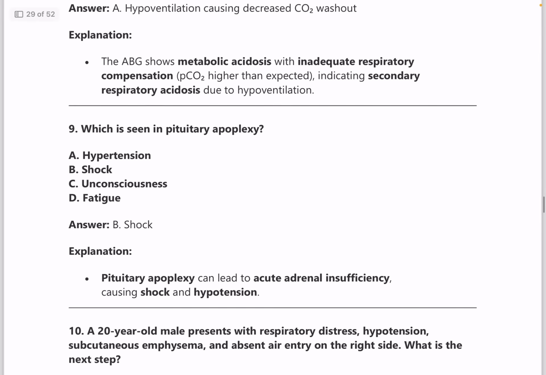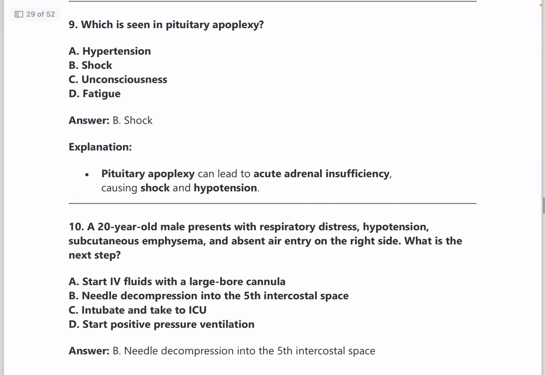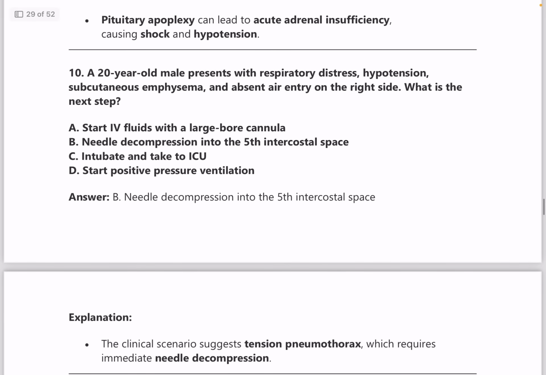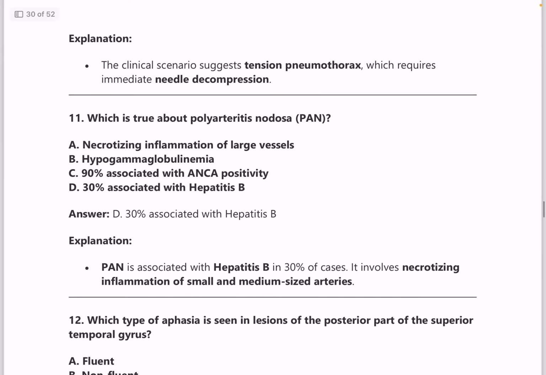Next one, what is seen in pituitary apoplexy? Answer is pituitary apoplexy can lead to adrenal insufficiency, and so it can finally lead to shock and hypotension. Next, question number 10. A 20-year-old male presents with respiratory distress, hypotension, subcutaneous emphysema and absent air entry on the right side. Next step is needle decompression in the fifth intercostal space.